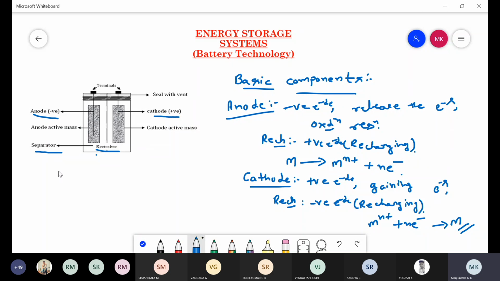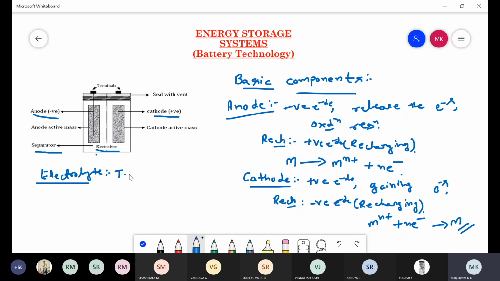Coming to the next basic component used in the construction of a battery, that is the electrolyte. Generally in batteries we use an electrolyte because it provides the medium for transfer of ions or electrons from anode to cathode or cathode to anode. This is the main function.